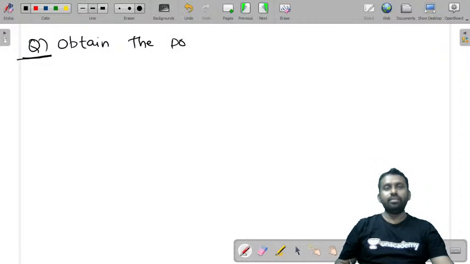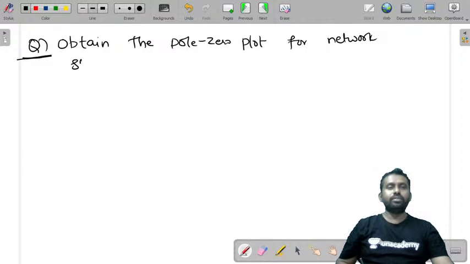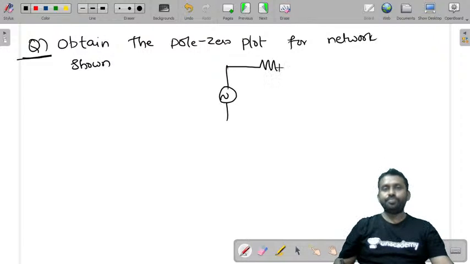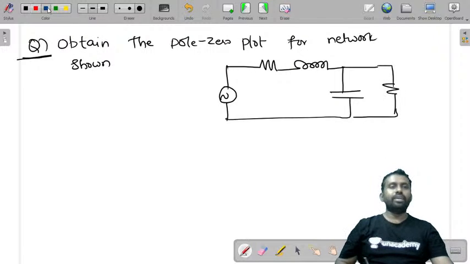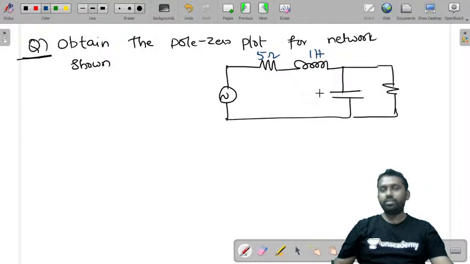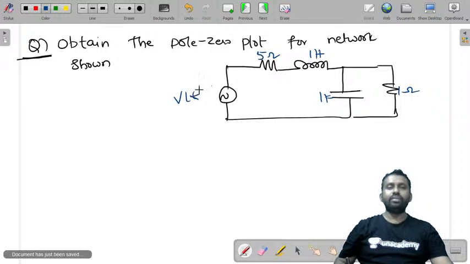So, obtain the pole zero plot for the network shown. And the network is this. There is a capacitor given. There is a resistor. And the values are also given. This is 5 ohm, 1 Henry, 1 Farad, 1 ohm, P of t.